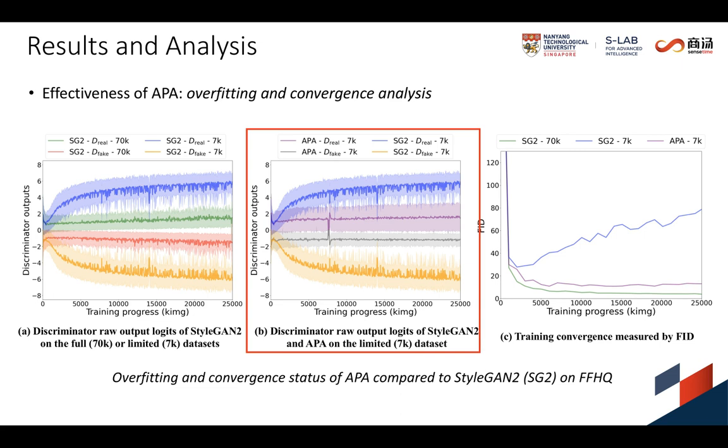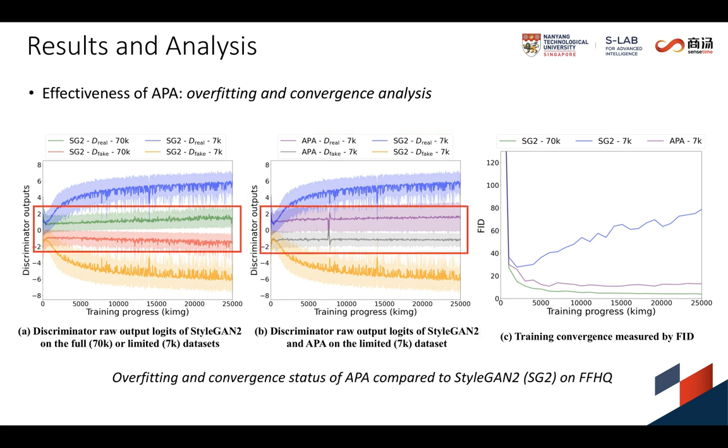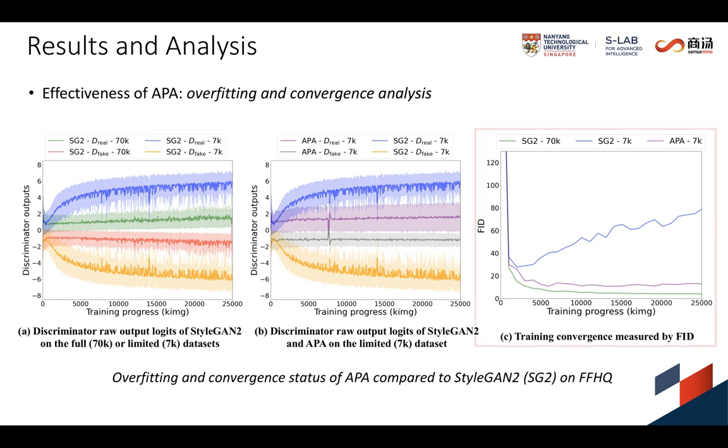The curves of APA on FFHQ 7K become closer to that of StarGAN2 on FFHQ 70K, suggesting the effectiveness of APA in curbing the overfitting of the discriminator. Besides, APA improves the training convergence of StarGAN2 on limited data, shown by the FID curves.